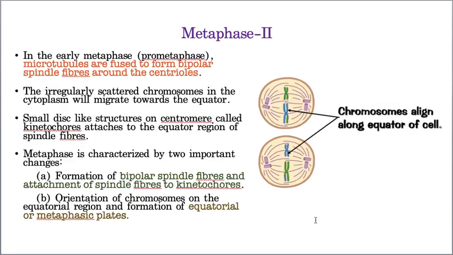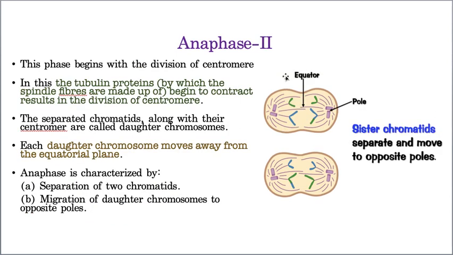Okay. Now, metaphase. Again, here also what happens? The scattered chromosomes are arranged to the equatorial region, and then spindle fiber formation takes place, because all these scattered chromosomes are arranged on the equatorial plate. Then in anaphase, exactly the same, there is pulling of the chromosomes, which results in the centromere getting cut.